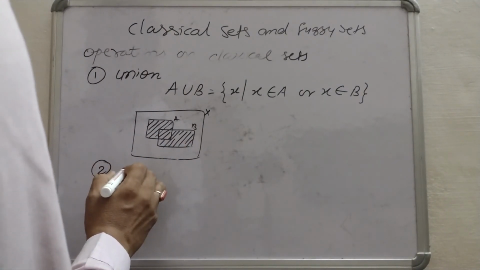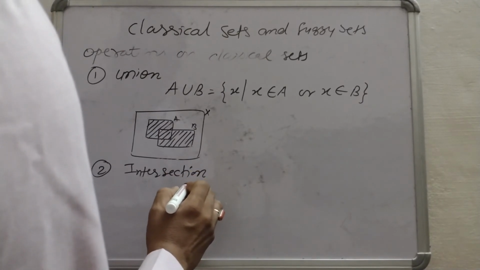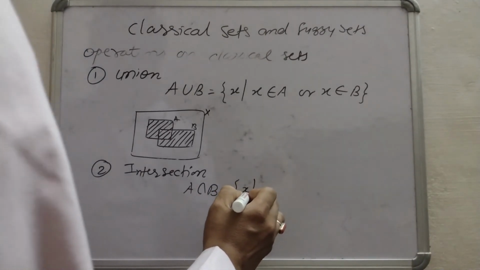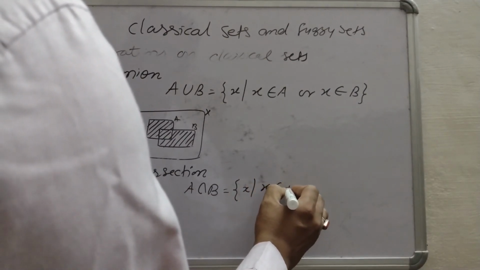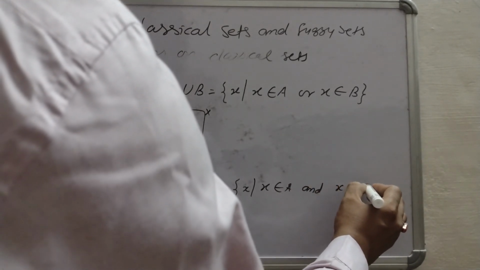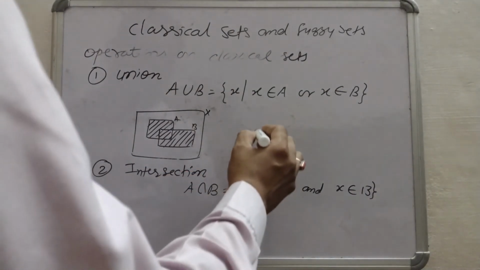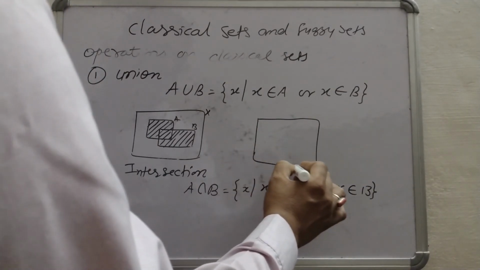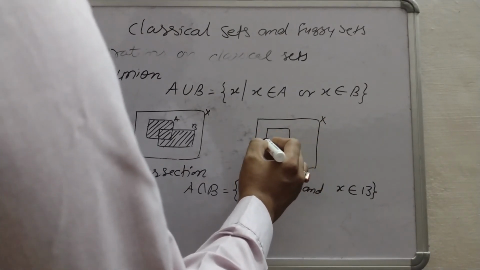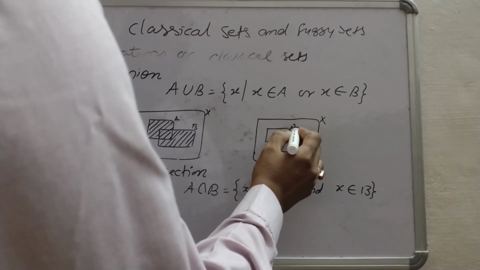Second operation, intersection. A intersection B equals X, where X belongs to A and X belongs to B. So if we draw the Venn diagram again for this, suppose this is universe X and two sets are there, A and B.